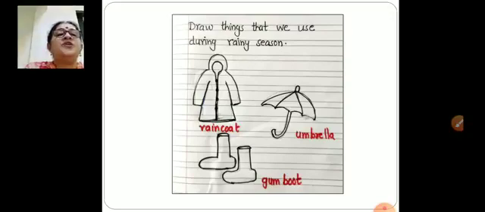Okay, children. What are these things? Raincoat, umbrella and gumboot. We use all these things in rainy season. Now we have finished with our classwork. Now let us do some textual exercise.